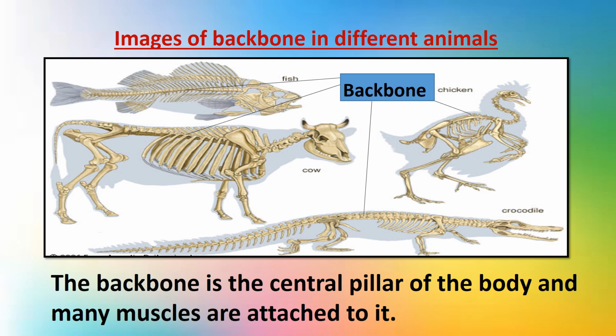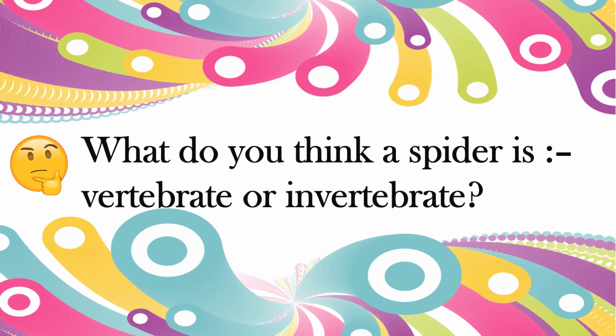Basically, the backbone is the central pillar of the body. It supports the body and many muscles are attached to it. Now, after thinking about many things, what do you think a spider is? Is a spider a vertebrate or an invertebrate? Think over it.